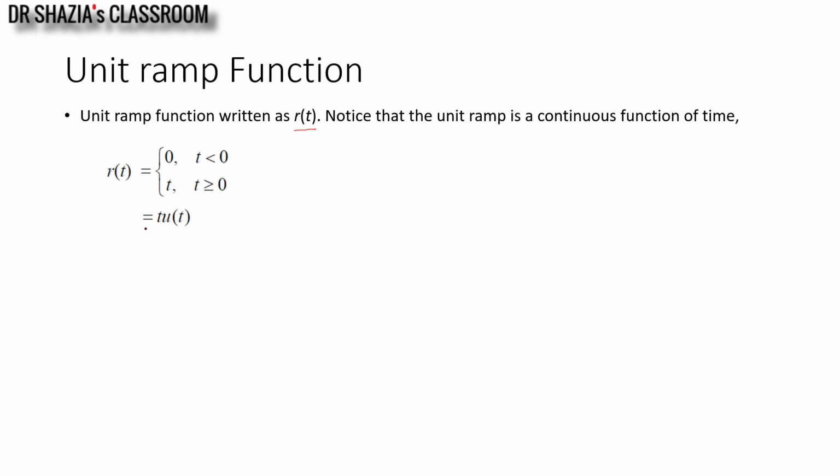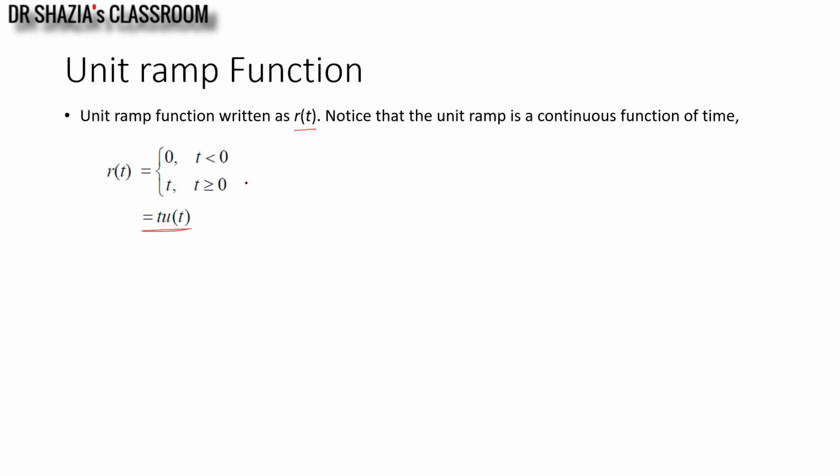To get a mathematical equation, t u of t, what do we do? We write r of t in two parts. Now r of t is actually an infinite duration one-sided sequence. It is 0 for t less than 0 and it is t for t greater than or equal to 0. So I can multiply t with u of t.